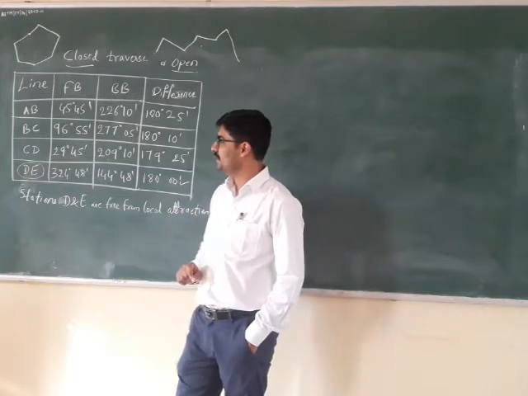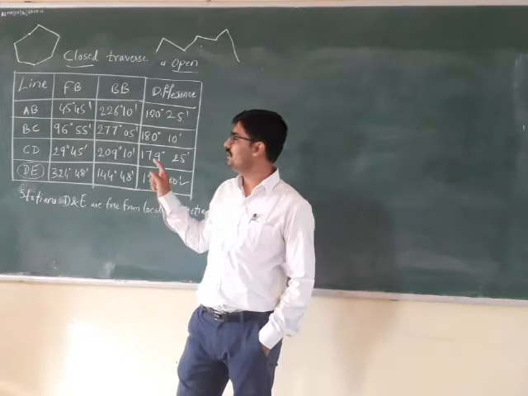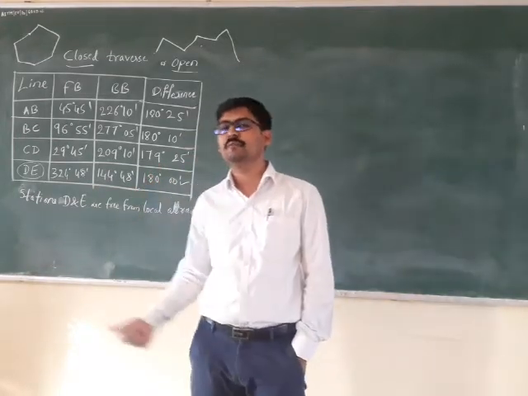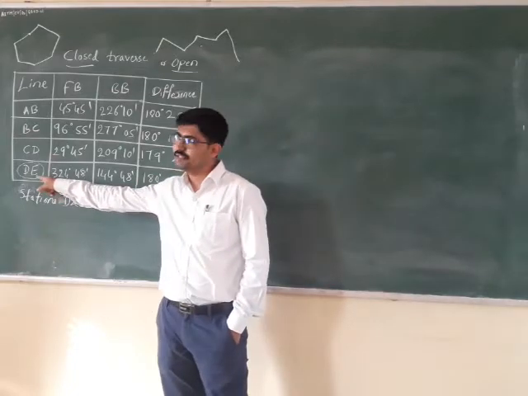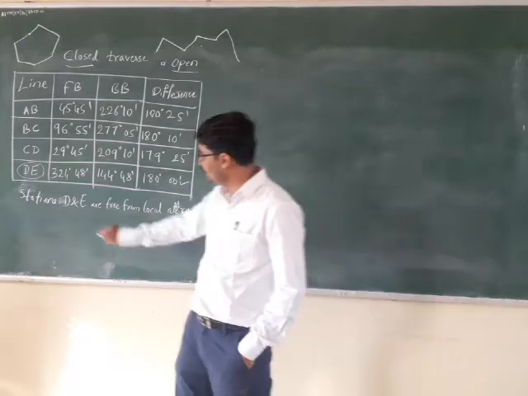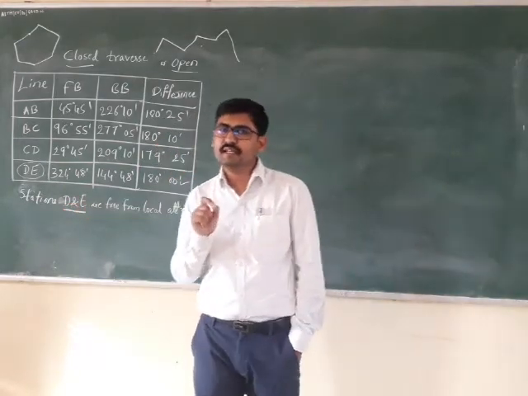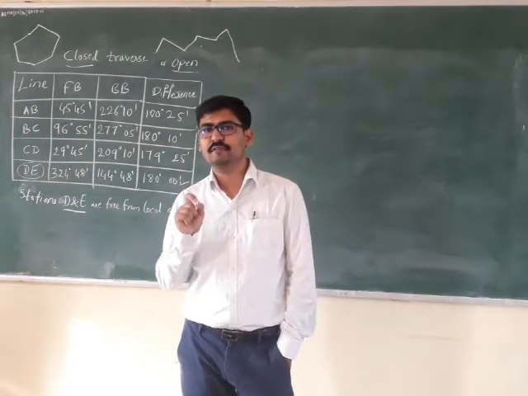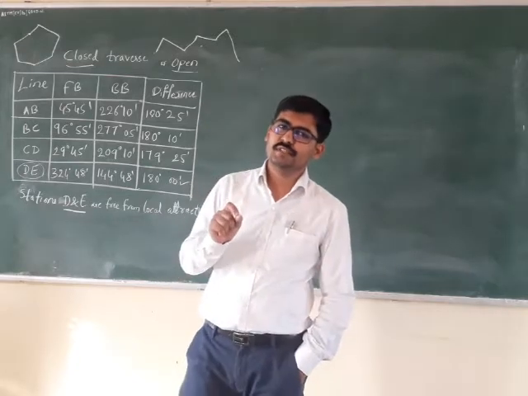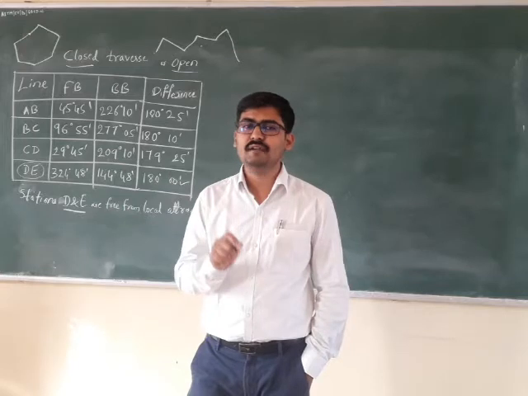Try to understand that. You need to first find the difference of fore bearings and back bearings and see which line gives you exactly 180 degree difference. Then you should say that these two stations are free from local attraction. When you are saying that stations D and E are free from local attraction, that means any bearing measured from stations D and E is correct.